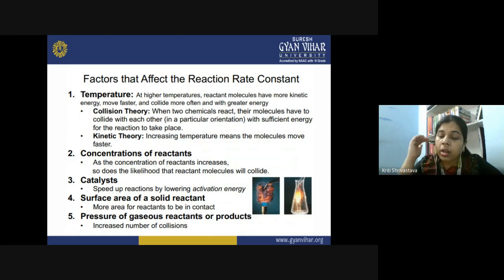But once you are using the catalyst, in that case, the activation energy path is now lowered, and now what will happen? The reaction will take place with a much quicker speed.